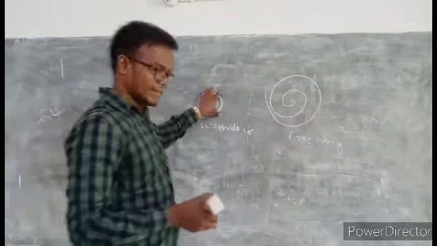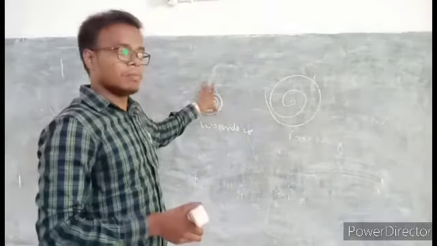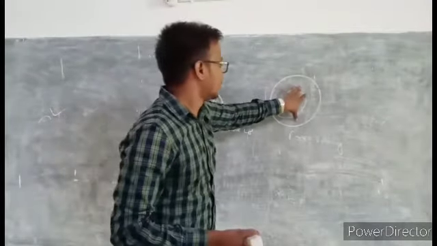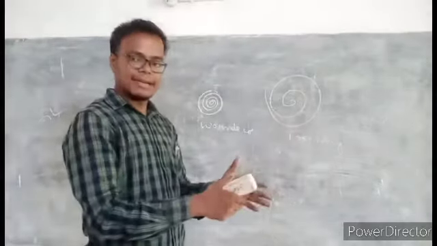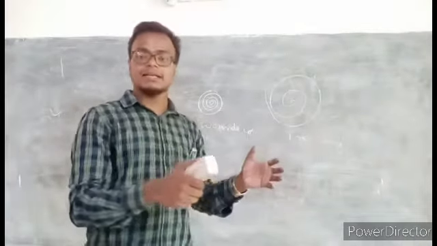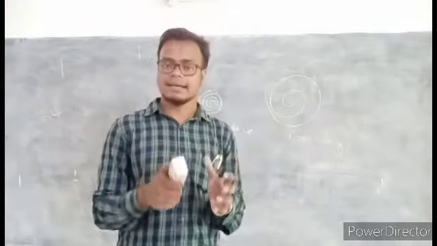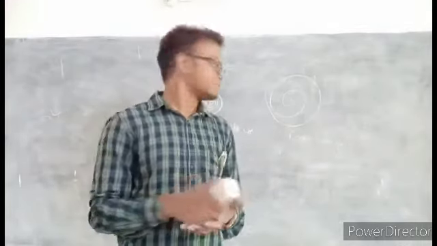When it is wound up, it stores some potential energy. When it gets free, at that time it expands and the same amount of potential energy gets converted into kinetic energy.